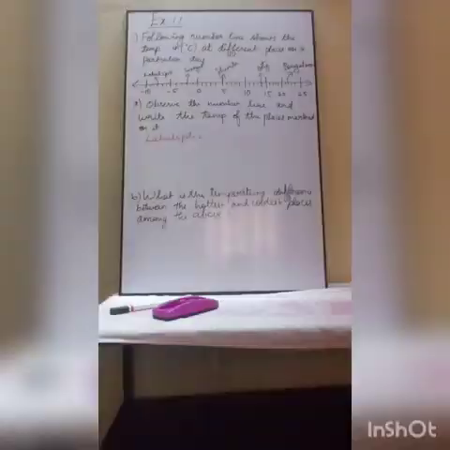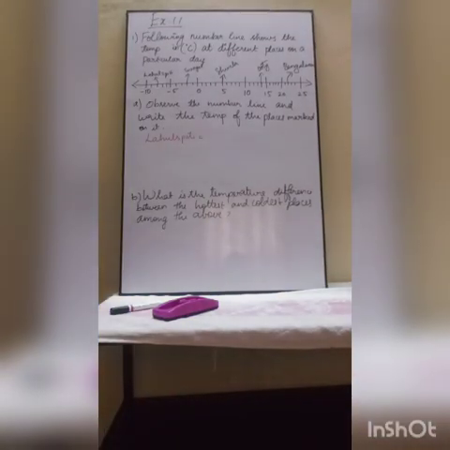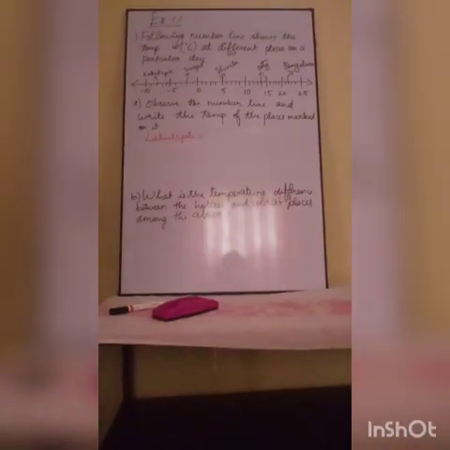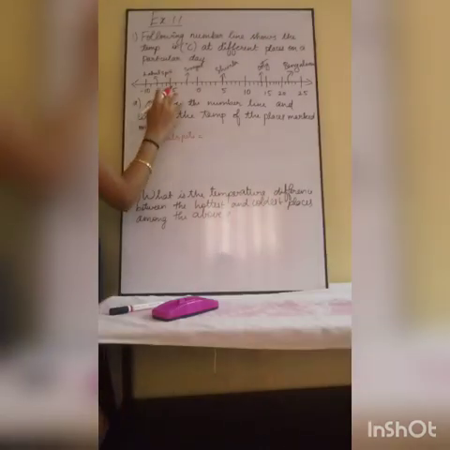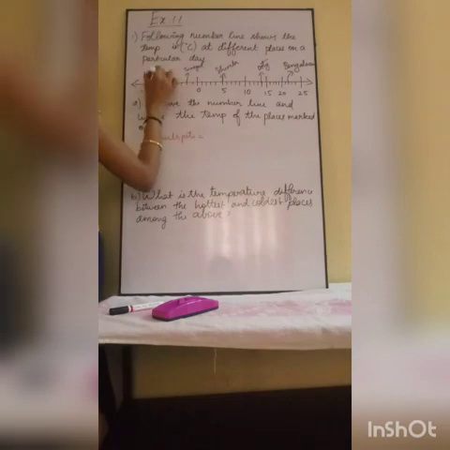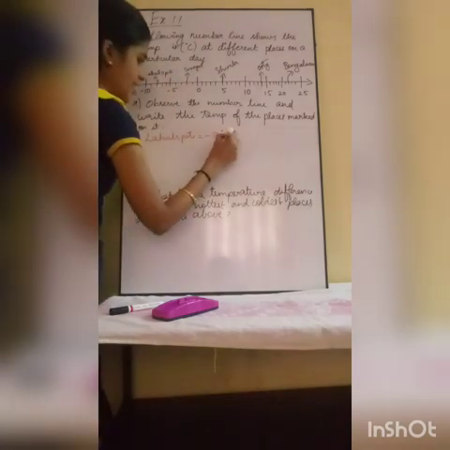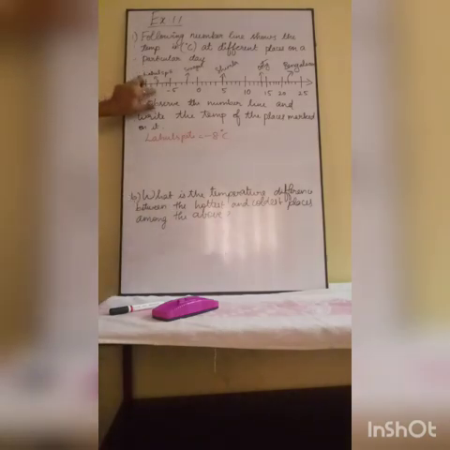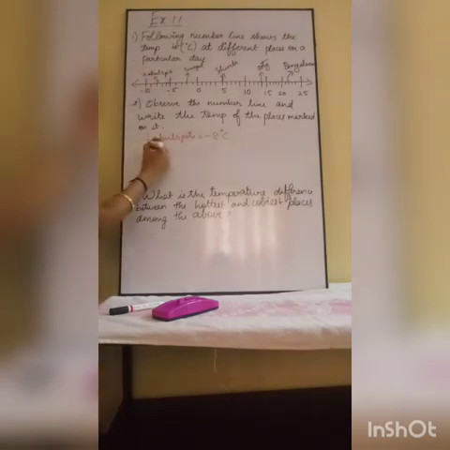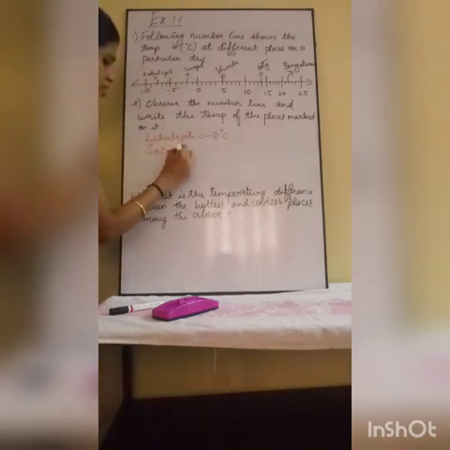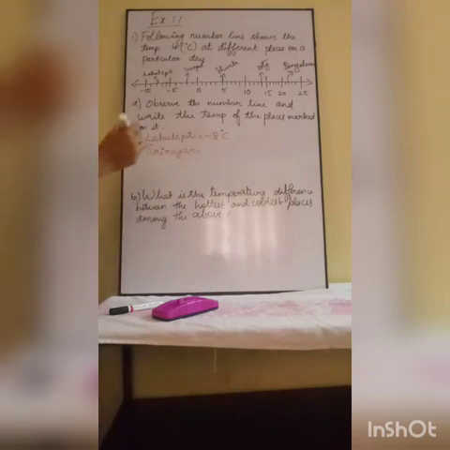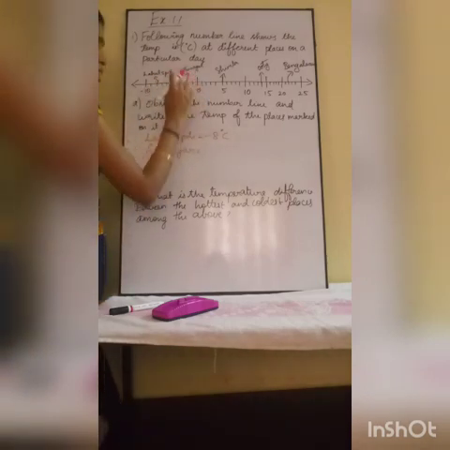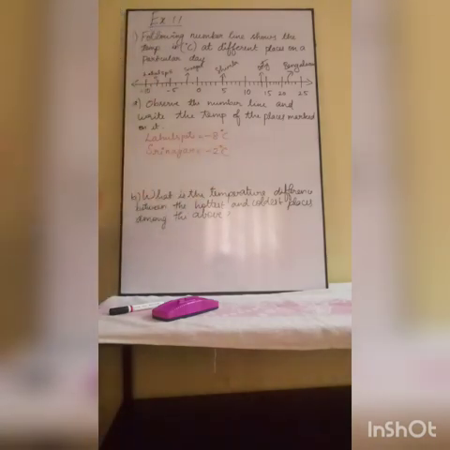The same as how you write the number line in whole numbers, you are going to write it in integers. Lahul Spiti, what is the temperature here? See, minus 5, so minus 6, minus 7, minus 8. So Lahul Spiti is minus 8 degrees Celsius, right? Next, Srinagar. Srinagar comes 0, minus 1, minus 2. Srinagar is minus 2 degrees Celsius.